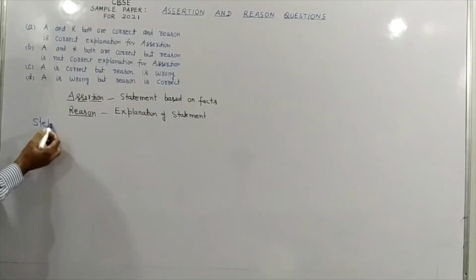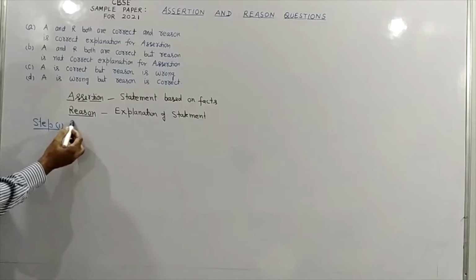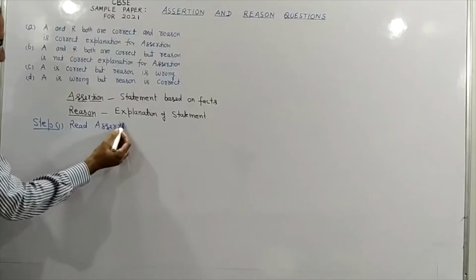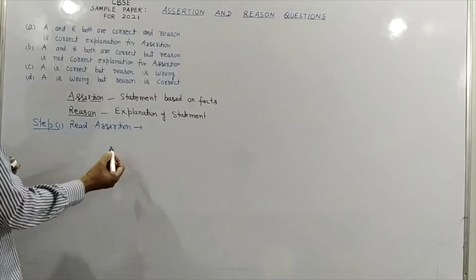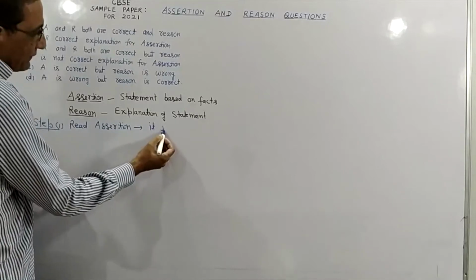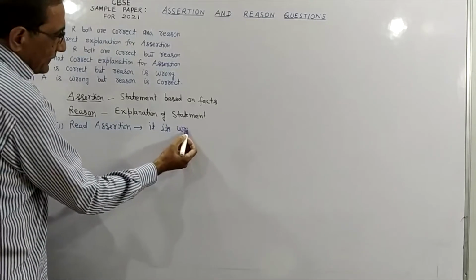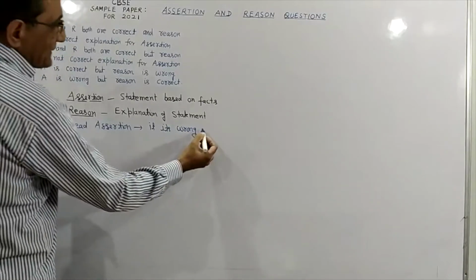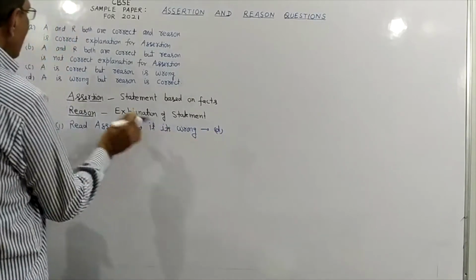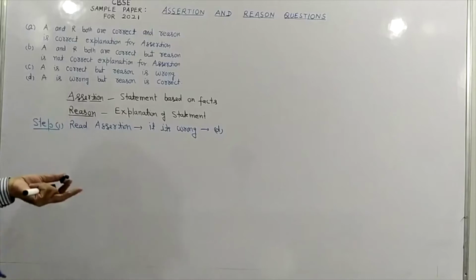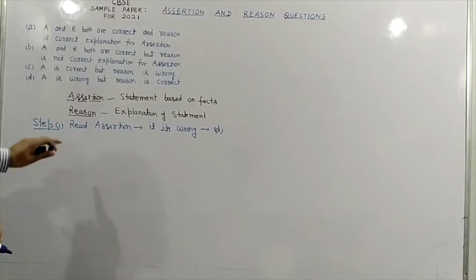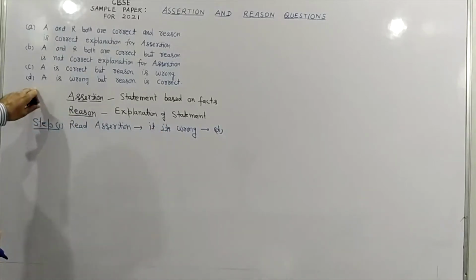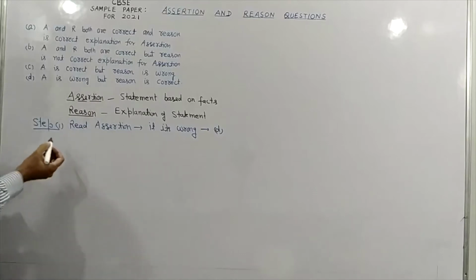First step is to read the assertion carefully. Read the assertion. Suppose we feel that the assertion is wrong. If assertion is wrong, then your answer will be D. Then there is no need of reading the reason or doing anything else. If we read the assertion and it's wrong, it means our answer has to be D. Assertion is wrong.